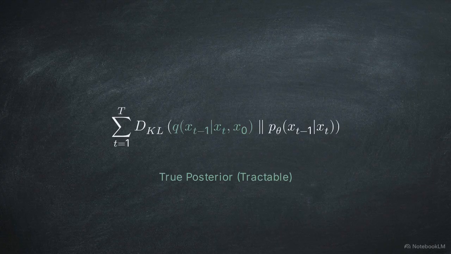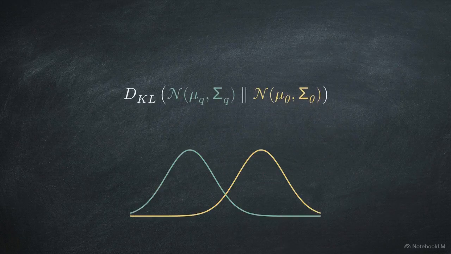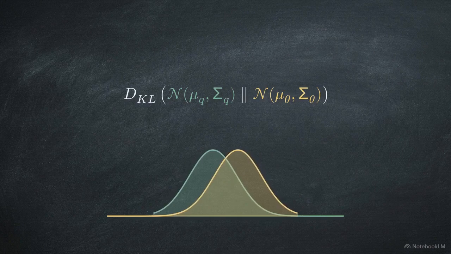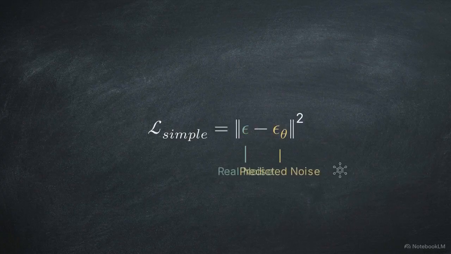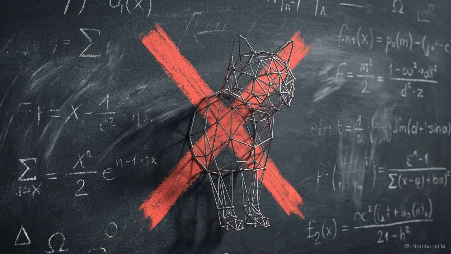Injecting the original clean data into the reverse process resolves the complexity of the true posterior. While we cannot reverse the noise without knowing the destination, the distribution becomes mathematically tractable the moment it is conditioned on the original image, x0. Because we are matching two Gaussian distributions, the complex probability matching of the KL divergence collapses entirely. The objective mathematically reduces to simply minimizing the L2 distance between the means of those distributions. This yields the final loss function.